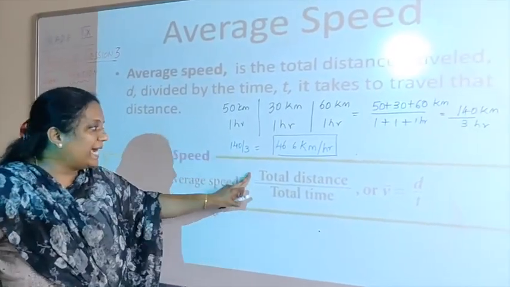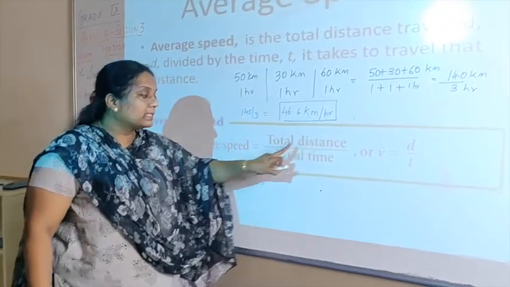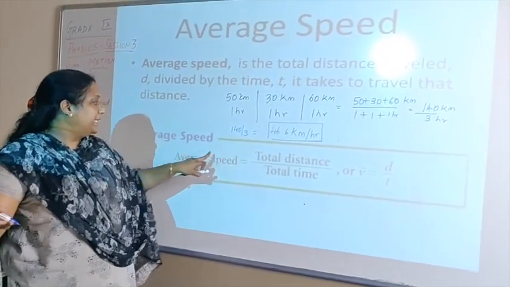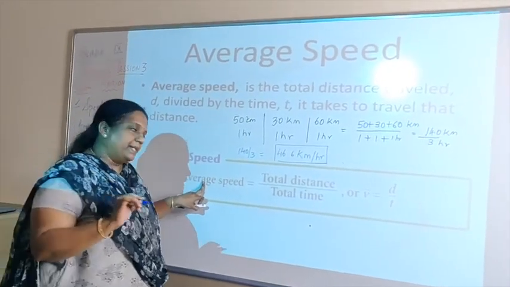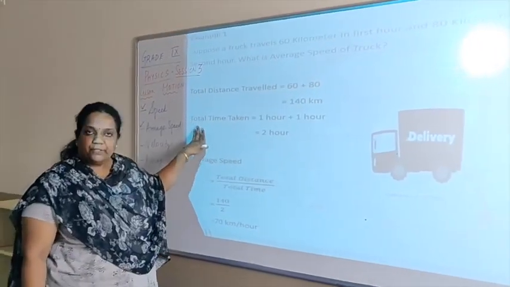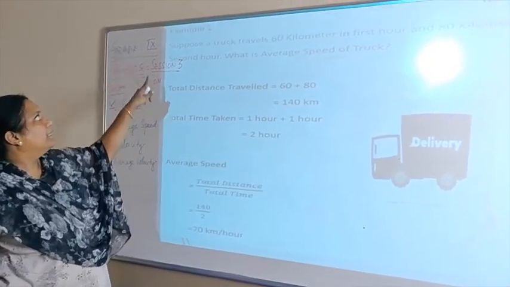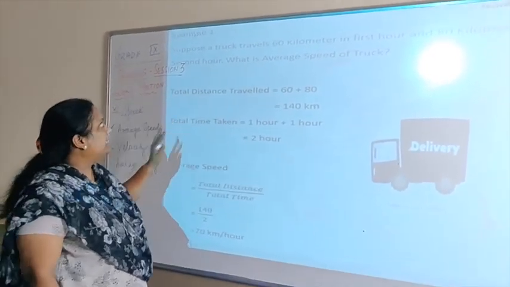So, I have to add and find out total distance divided by total time taken to cover the distance, and that will give you average speed. I have given you a very simple numerical now for you to understand how you calculate average speed. We'll read out the sum first.